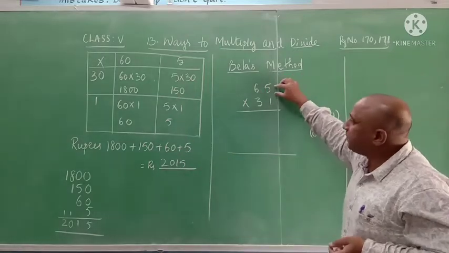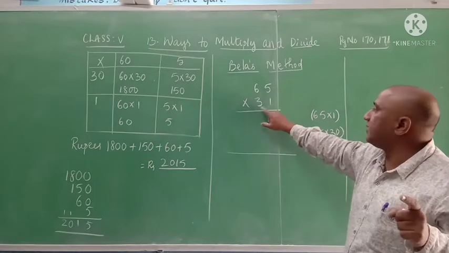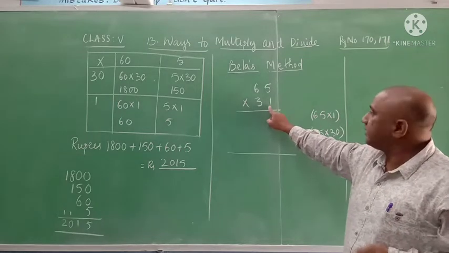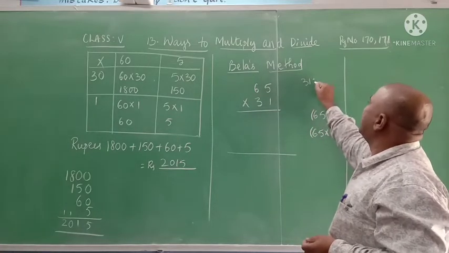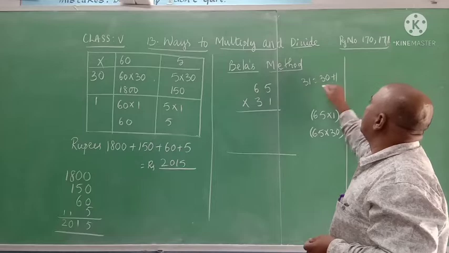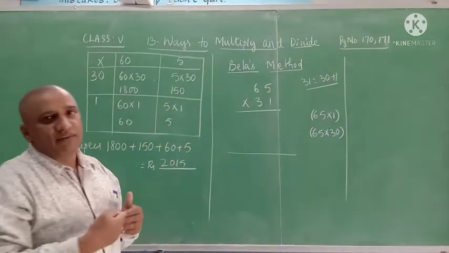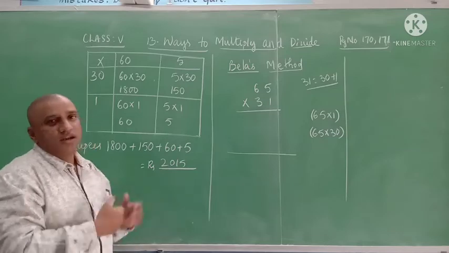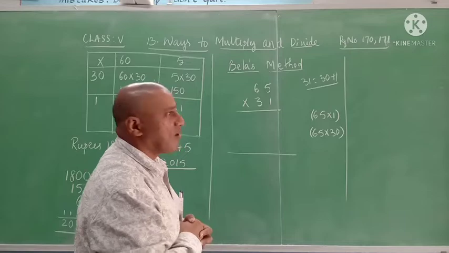Instead of splitting both numbers, she split only one number, that is 31, the lower number. 31 can be written as 30 plus 1. So she multiplied with 30 and with 1, then added both the products and got the same amount as the salary of the cook.